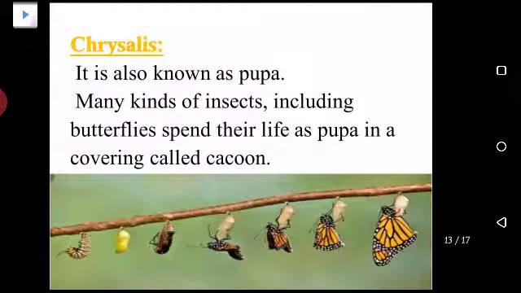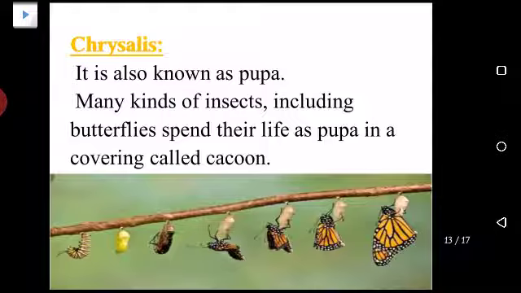Okay, now look at this picture. In the first picture you can see there was a caterpillar. It formed a covering around it, a covering which is known as a cocoon. Look at this picture. There is this yellow thing. It is called a cocoon. Okay, now the caterpillar changes into a butterfly by remaining inside that cocoon.